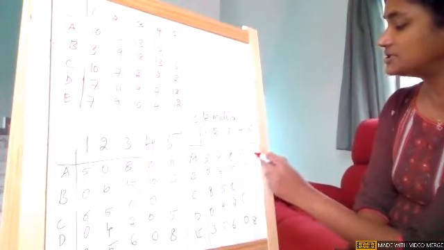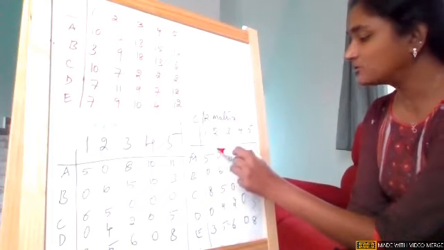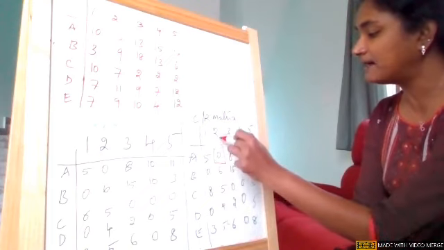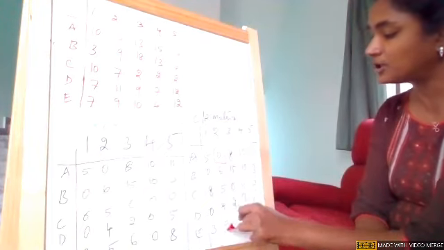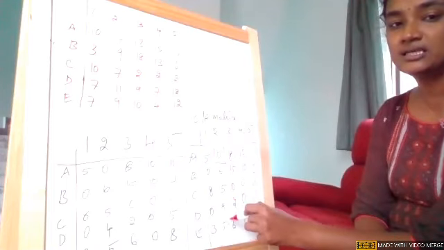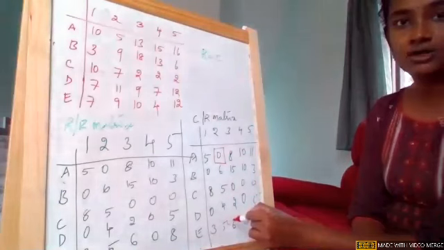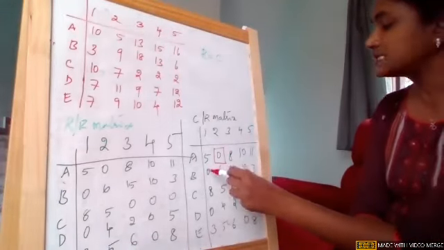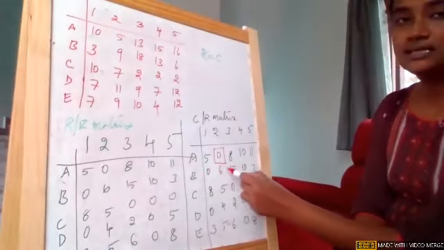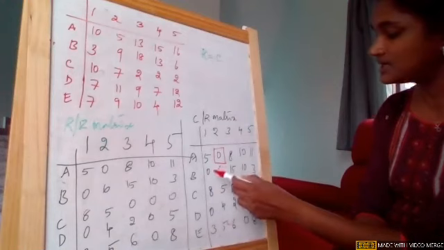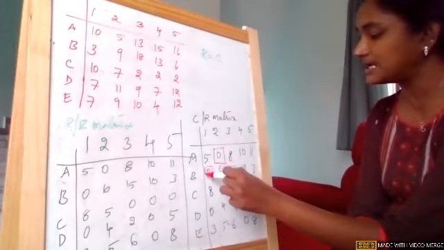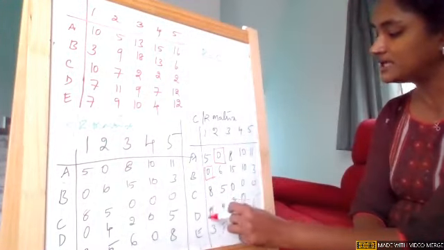So when we check the first row, there is a single zero. So make an assignment. Immediately after making an assignment, check the corresponding column. If there are any zeros, make a cross. But as per this particular column, there is no zero. So just ignore it. Now go to the second row. Yes, second row. There is a single zero. I can make an assignment. The corresponding column, there is a zero.